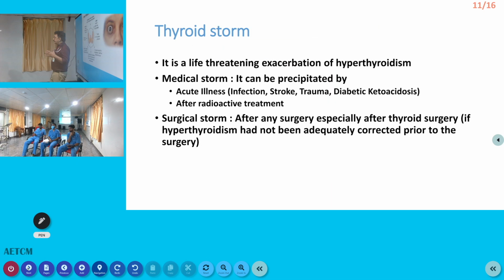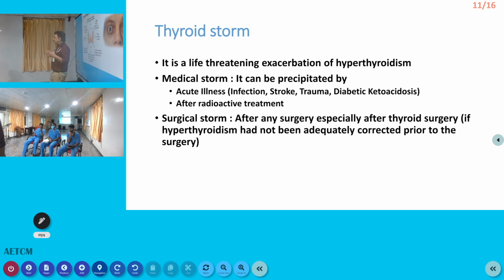Now, thyroid storm. We have already discussed what thyroid storm is. Thyroid storm is acute release of hormone to the system. So suddenly the patient will develop hyperthyroidism, where the patient was normal previously. Suddenly he develops an acute problem because of acute release of hormone to the system. There are two important storms. One is medical storm, the other one is surgical storm.